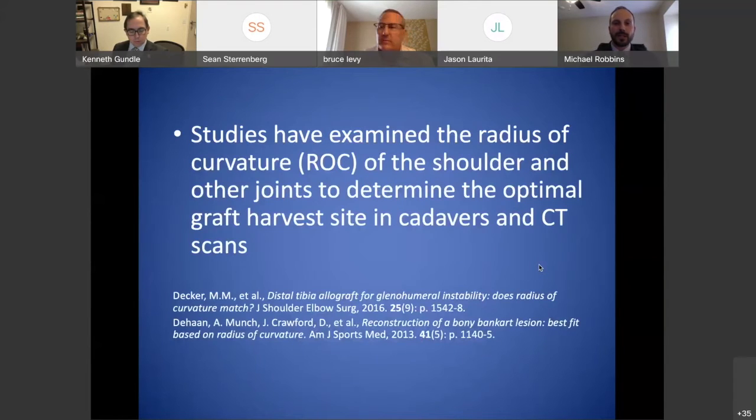So there are studies that have looked at radius of curvature to try and find what would fit the best. You're taking a plug from the distal humerus and trying to put it into the elbow. How do we know that you can find something that fits? These studies have looked into either cadavers or CTs for other parts of the body to try to find good fit matches.